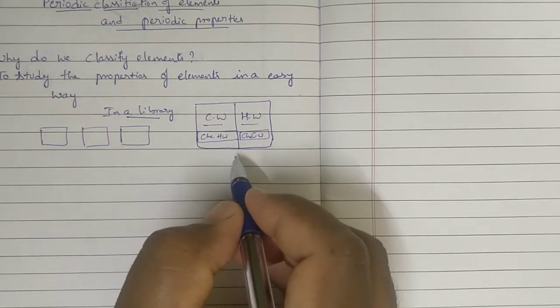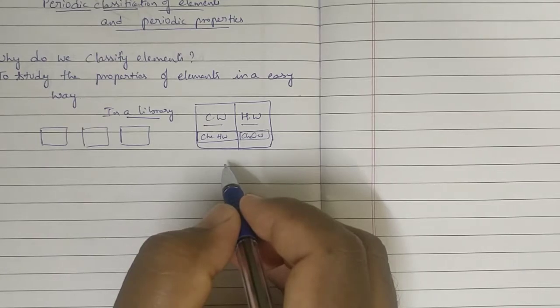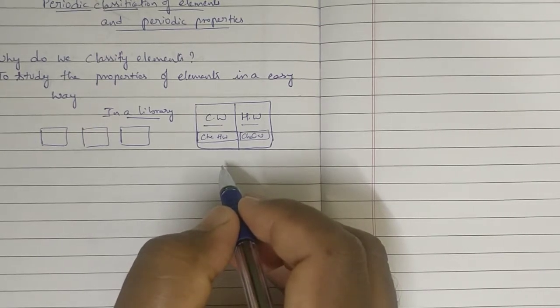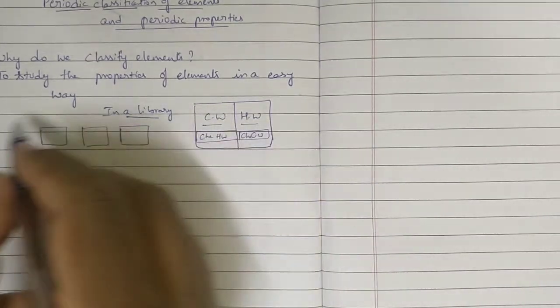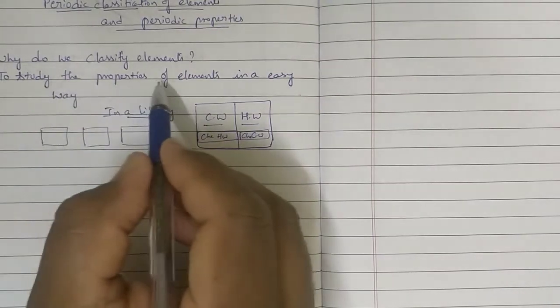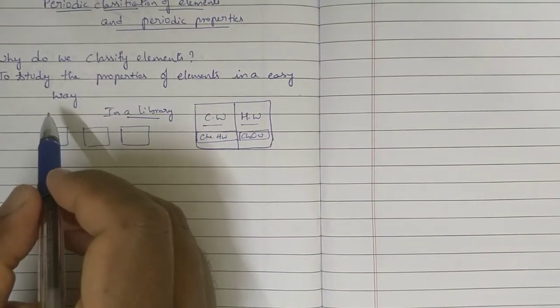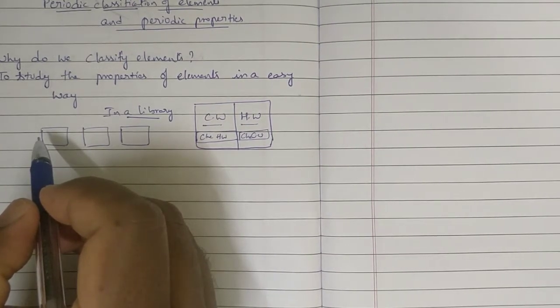To get the book in an easy way. After the teacher enters the class, immediately we want to pick the book without searching. To make our life easy, we are classifying these things. Like that here also, to study the properties of elements in an easy way, we need to classify the elements. First, why do we have to know the properties of elements? If you know the properties of elements, then only we can use them properly.